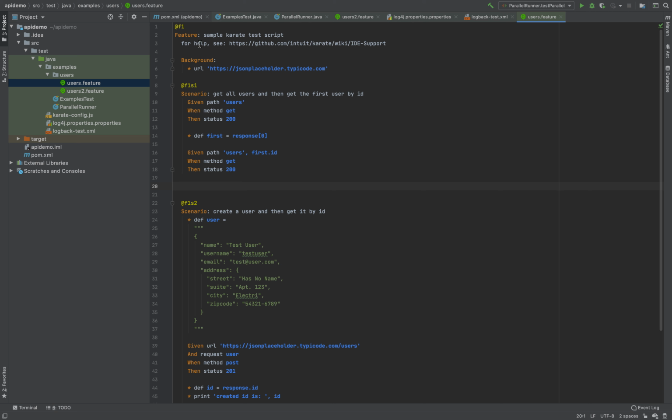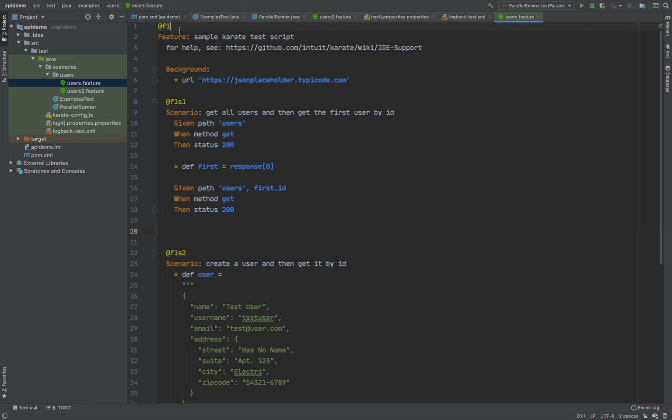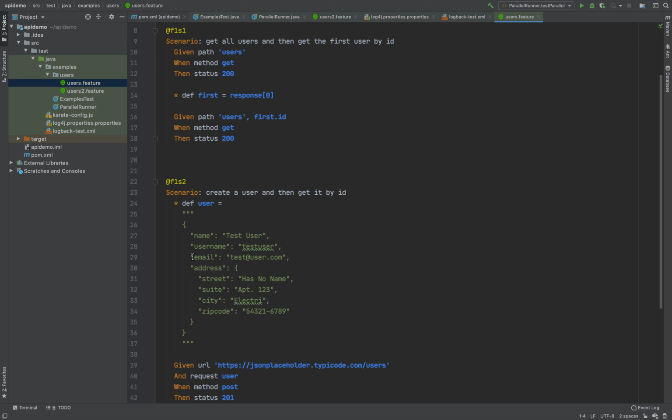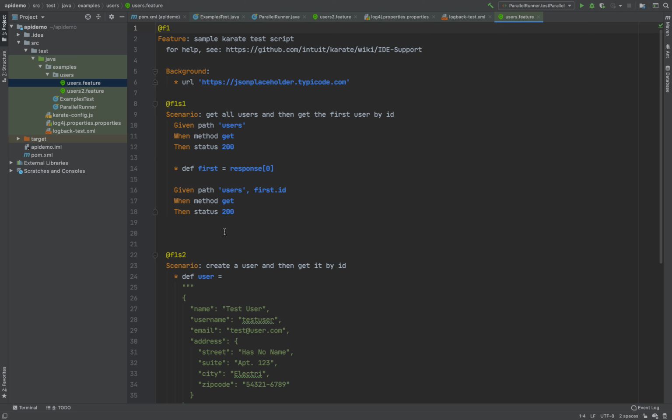If you notice one thing in this feature file, let me make it a little bit bigger, I made some tag numbers. I assigned tags even for scenarios and feature files too. There's F1, which means feature one, or we can come up with any name, and we can also give any tag name for each scenario. The reason for this is that we may want to run some test suite, a smoke test, let's say, and in that case you can just give a tag name called smoke.